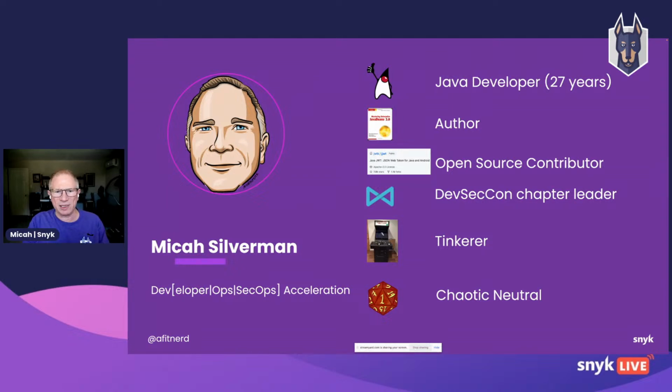I like to build these full-size MAME arcade machine cabinets. It's kind of a hobby. And in Dungeons and Dragons, I'm a chaotic neutral. That means that I like to mess around with people and do no real harm, but I do like to troll a lot. And that turns out is really great for a career in DevSecOps. Messing around with systems, probing the edges of things. We're going to be looking at a bunch of that stuff as we go here.